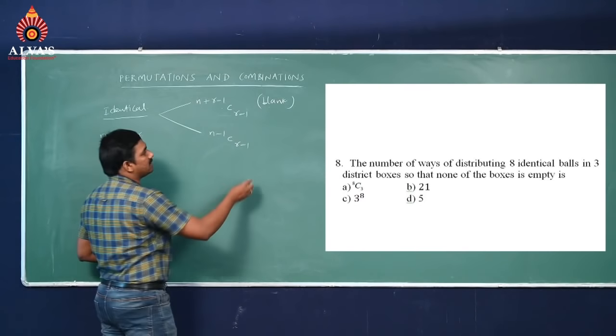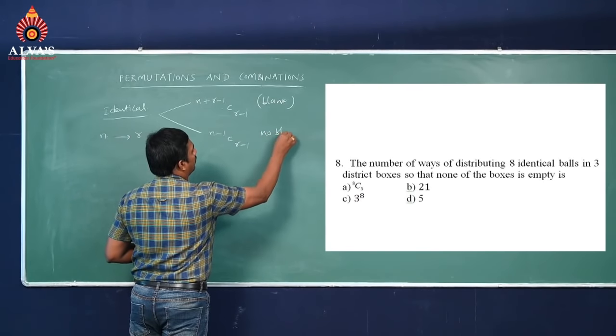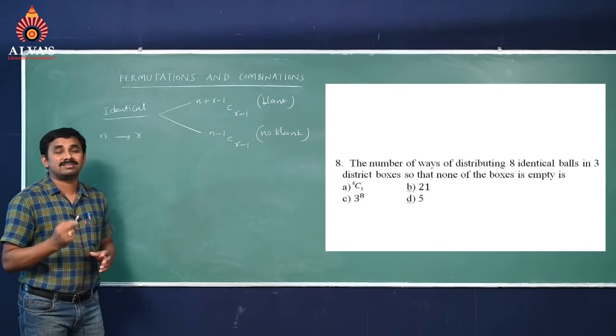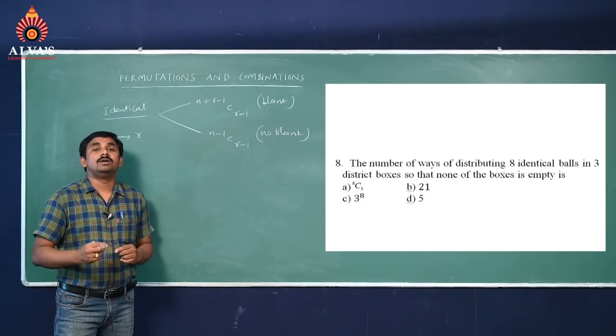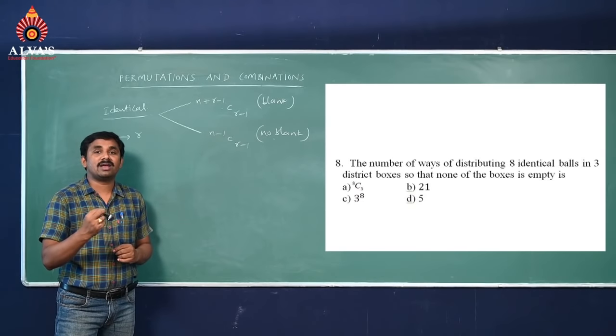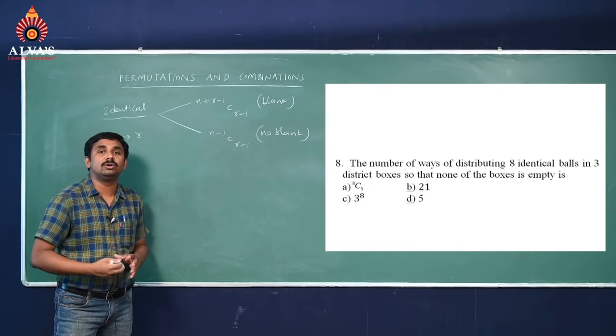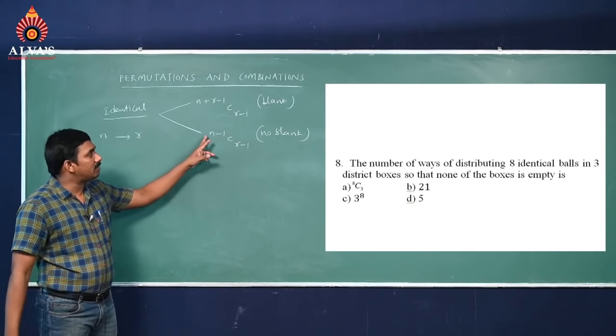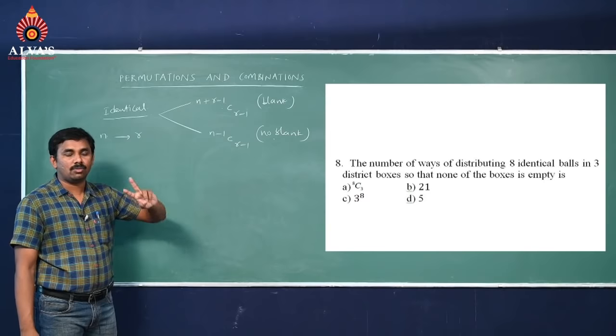If the blank case is not allowed, then at least one identical thing you have to distribute to all persons. So that's why here n minus 1 C r minus 1, only two cases.